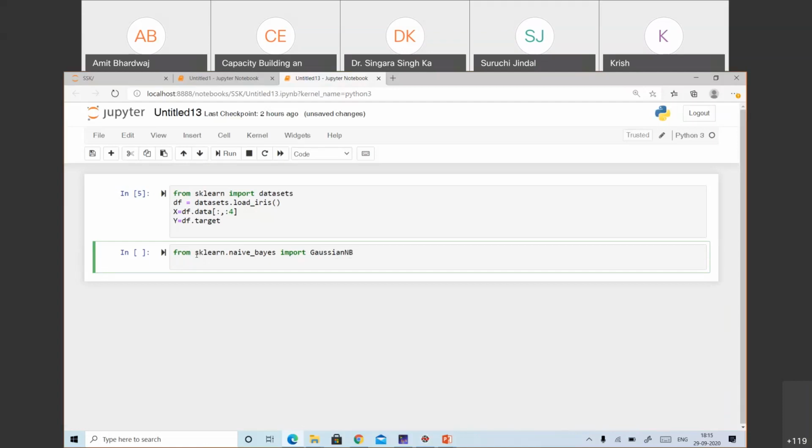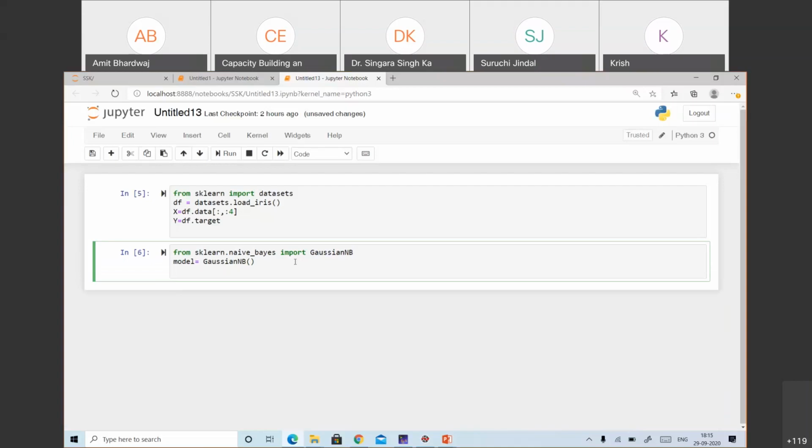After importing, the name of the model is GaussianNB. So we need to create this object. We know how to create an object: we call the constructor of this class. So we have created the model.